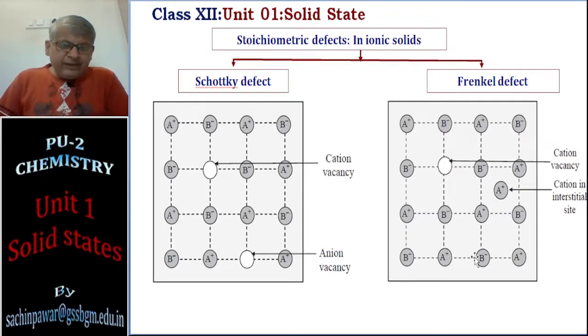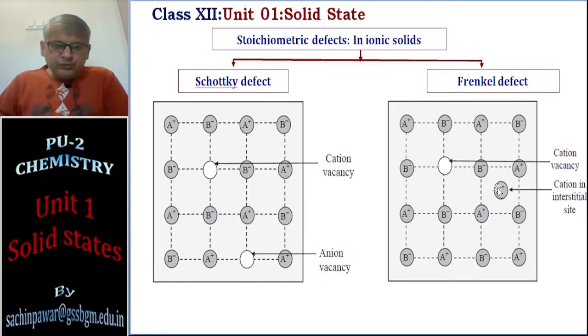What is happening in the Frenkel defect? This site is a cation site and it is missing. It is a vacancy. And that cation is going into the interstitial site here. So in this defect, a cation leaves its space and occupies the interstitial space. It goes into the in-between space.